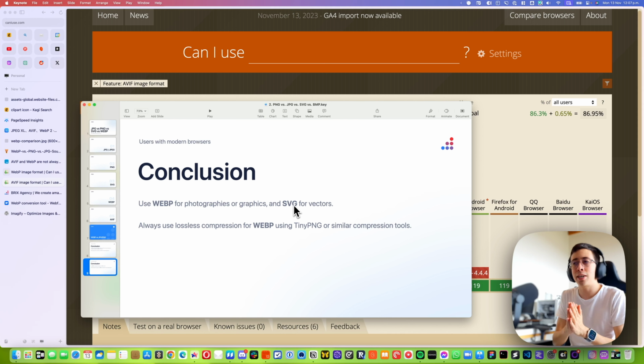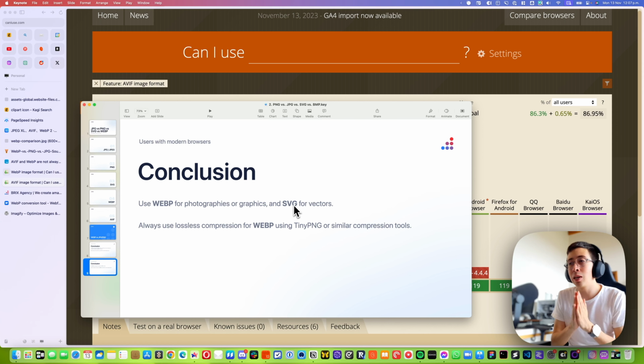Again, that's the answer. I know it's a little more complicated than just saying use one or the other, but that's because it really depends on your users. And again, we have seen cases of people ignoring this advice and having to go back later. So we definitely suggest you do that. And that will be pretty much it.